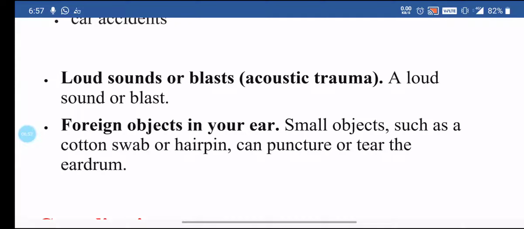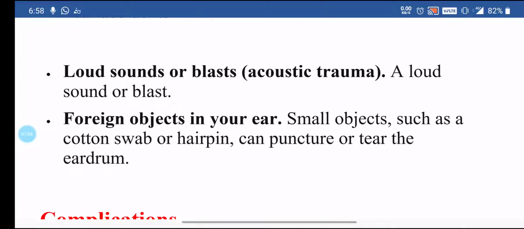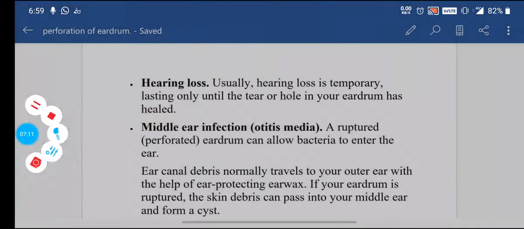Sometimes we tend to clean our ear with earbuds or some swabs or a pin or hairpin. It leads to rupture of the eardrum. Small objects such as a cotton swab or hairpin can rupture or tear the eardrum. It tears the eardrum.